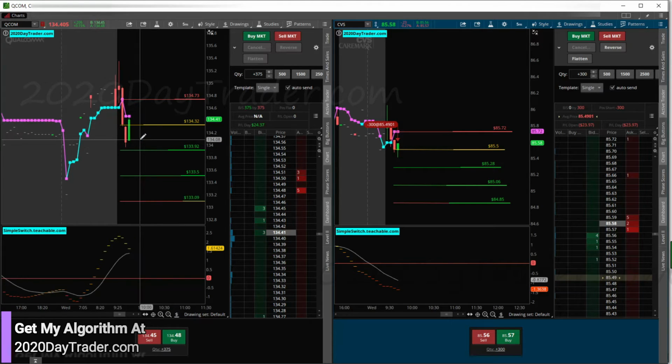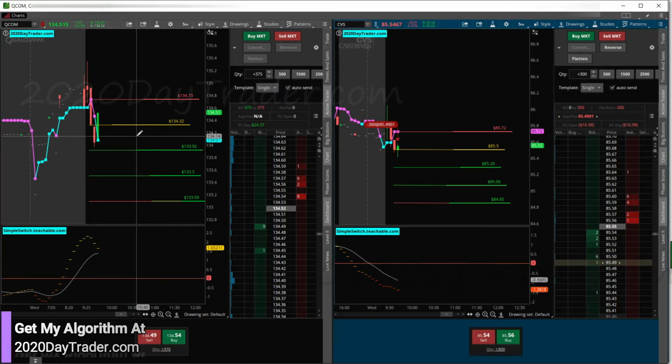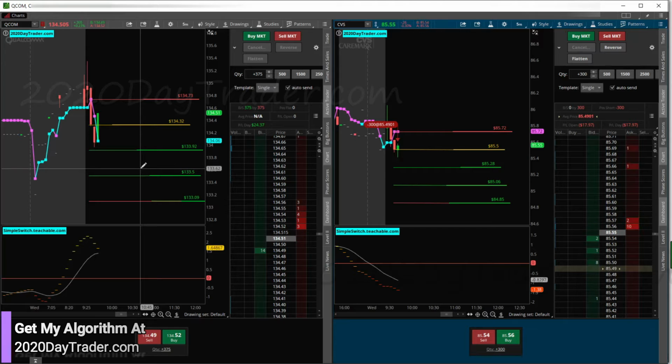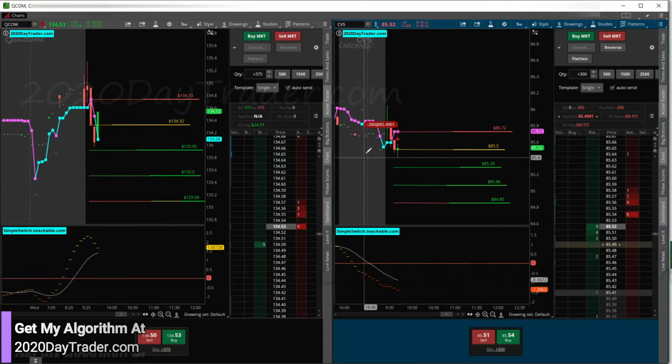I only trade these once a day, unless it's like the APPS that I trade only on the normal simple switch, or mostly on the normal simple switch, or NUG. If they have more than one setup in a day, then I'll take it as long as it's on the simple switch strategy or trading setup.